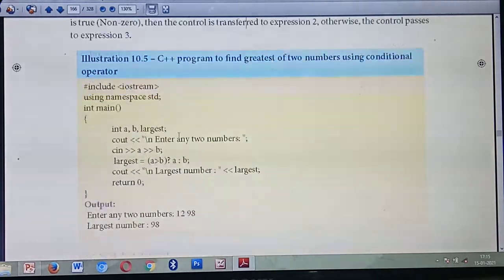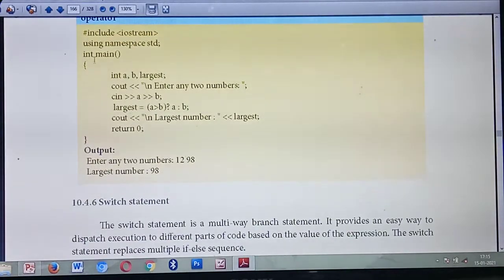Understood? Listen. What's the first line of the program? Header file. What's the header file? #include <iostream>. Then what's the second line? using namespace std;. Then what's the third line? The main function. Inside the main function, you are going to write the program.